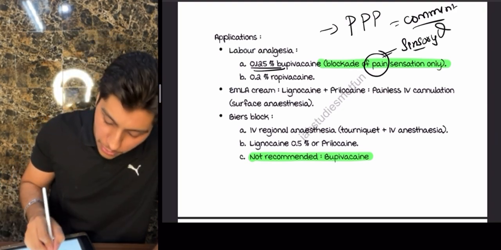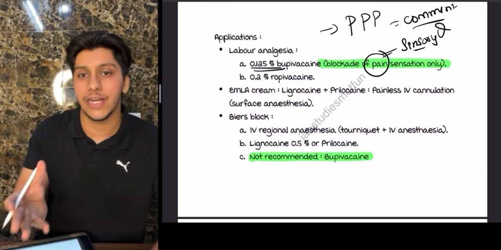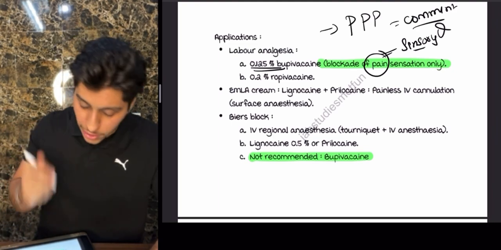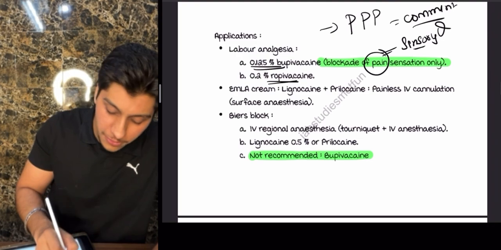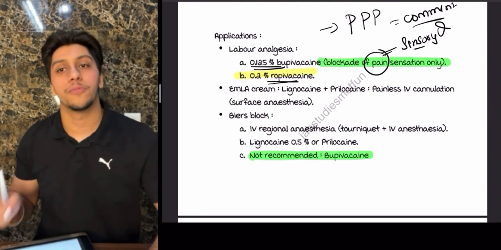Same thing right now, because as I told you, bupivacaine has side effects like ventricular arrhythmia. You can use ropivacaine, and the dose of ropivacaine for labor anesthesia is going to be 0.2%.